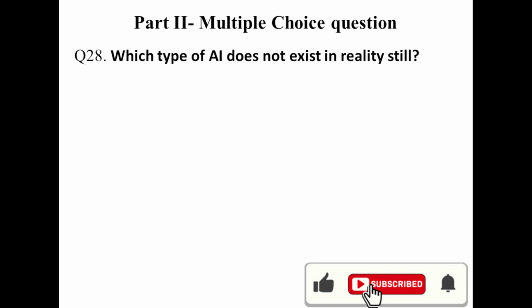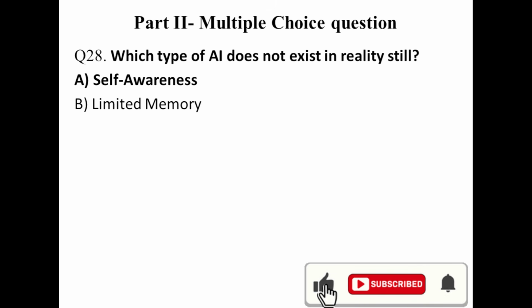Question number 28. Which type of AI doesn't exist in reality still? Most of these AI types do not really exist. They are theoretical concepts or in research stages.